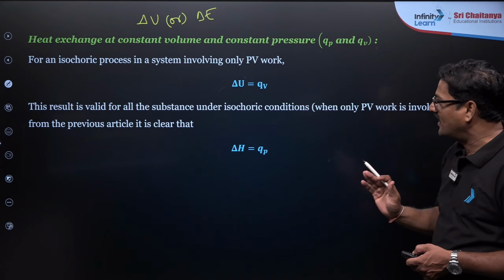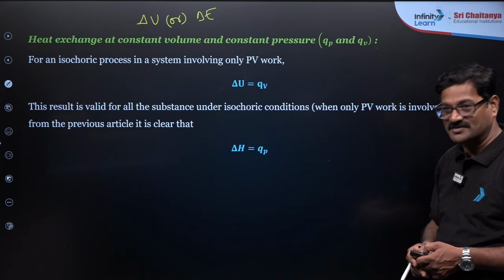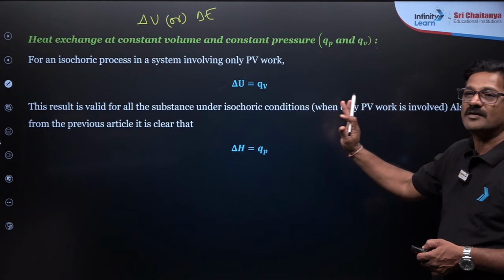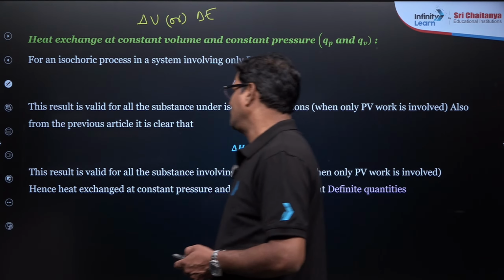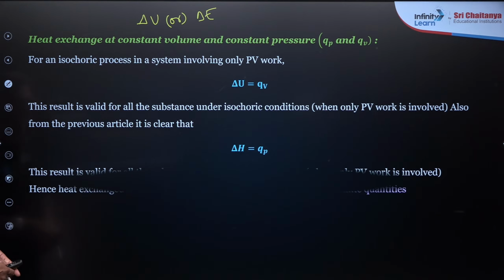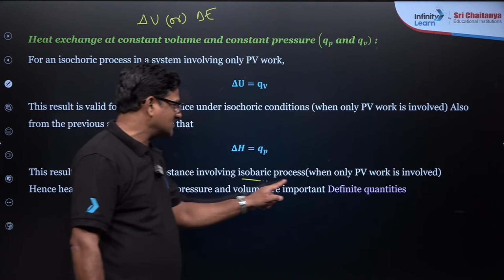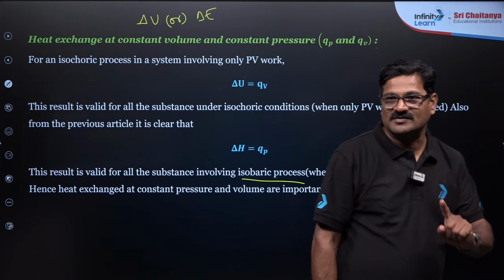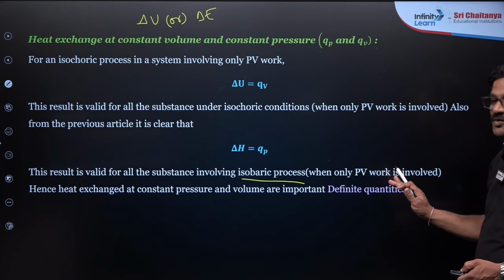And this result is valid for all substances under isochoric conditions, because volume has to remain constant. And this result is valid for all substances involving an isobaric process, at constant pressure, and for definite quantities also.